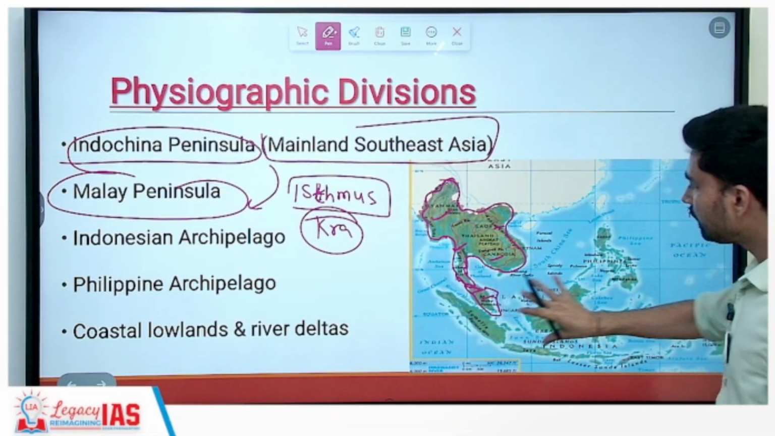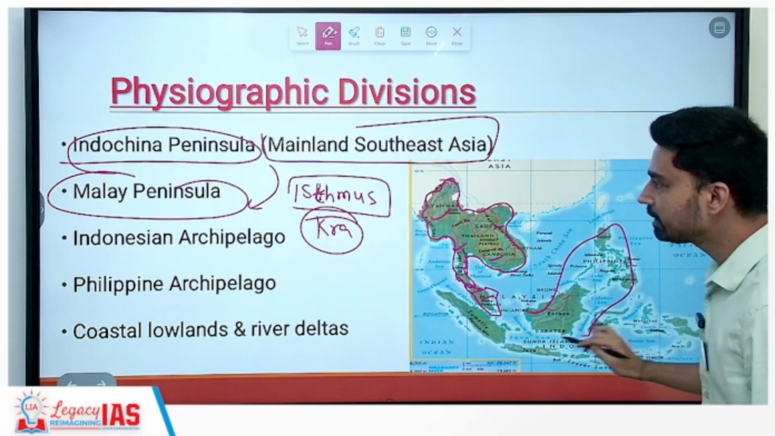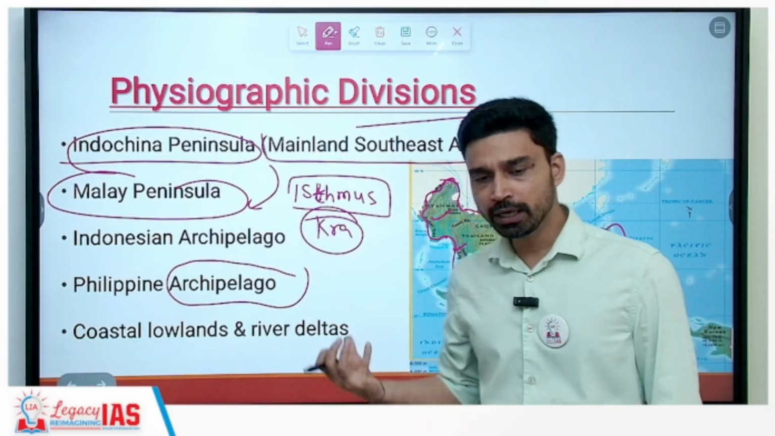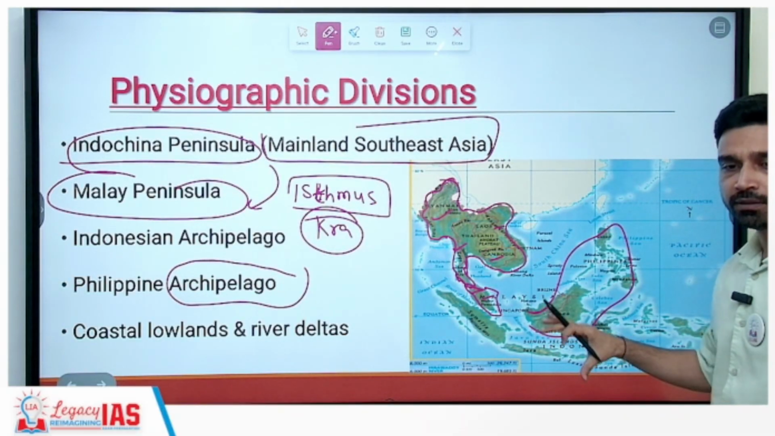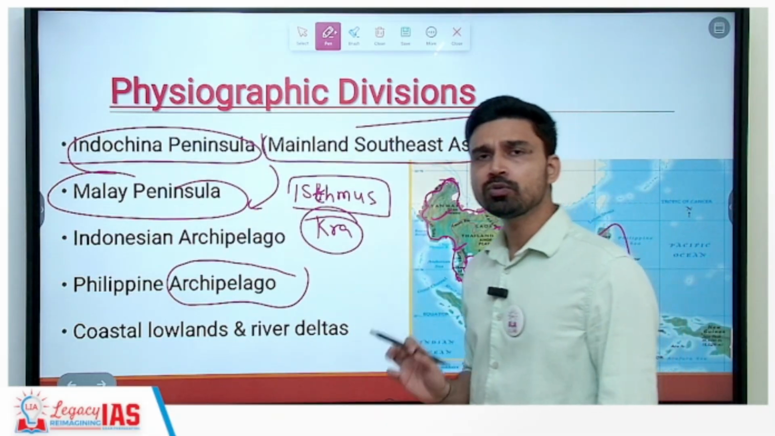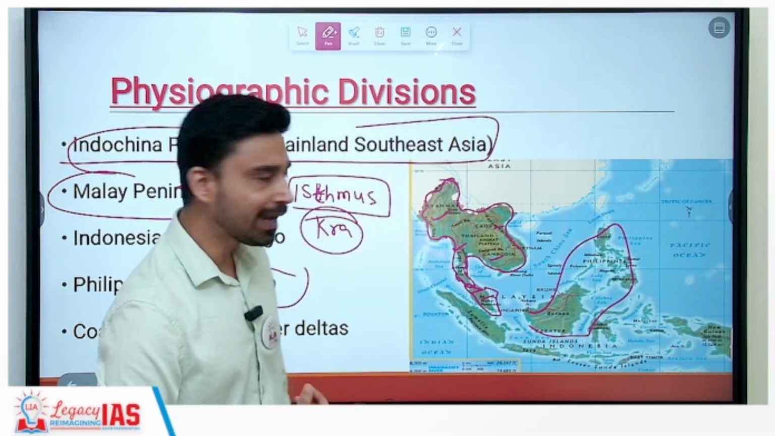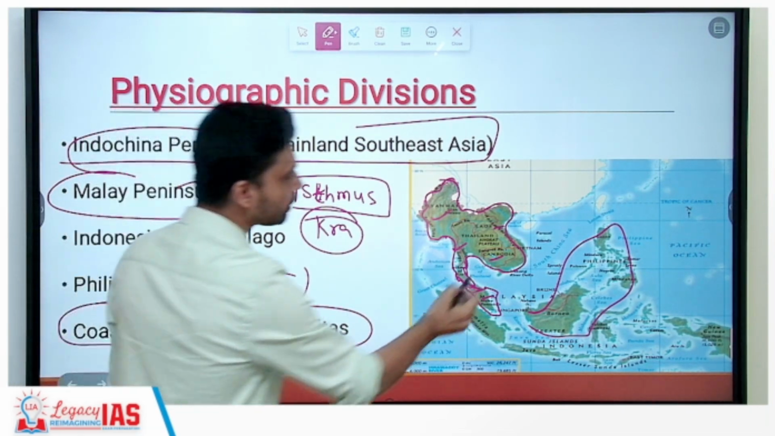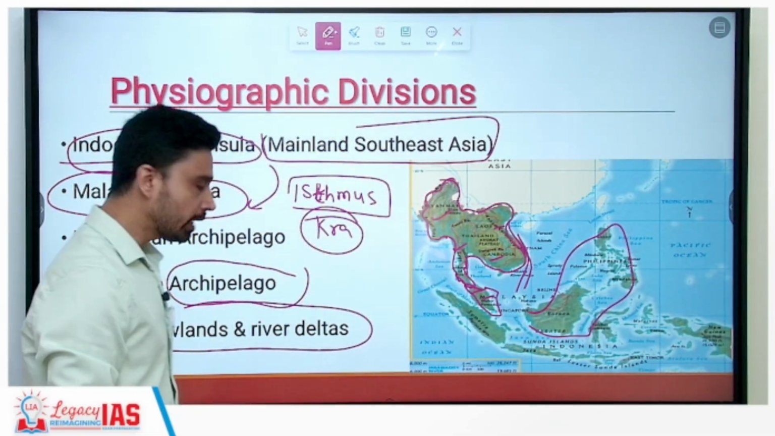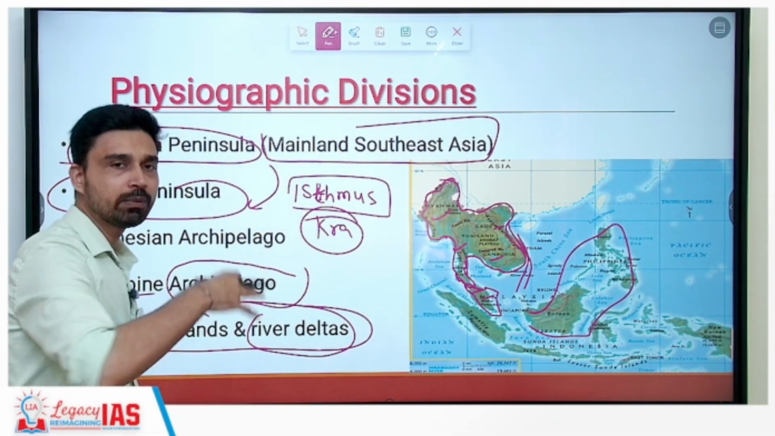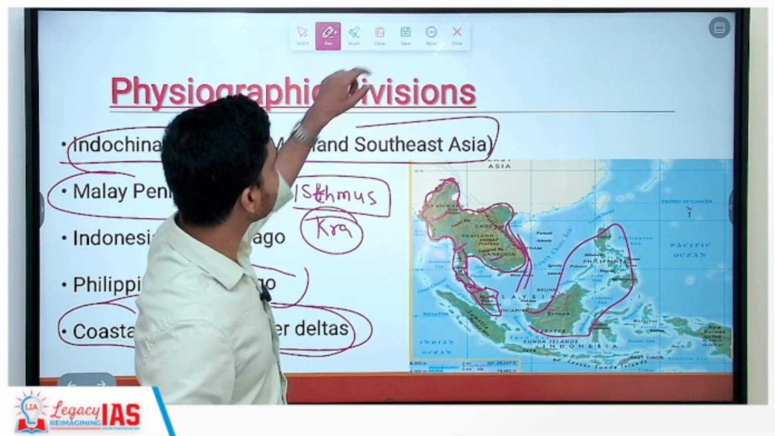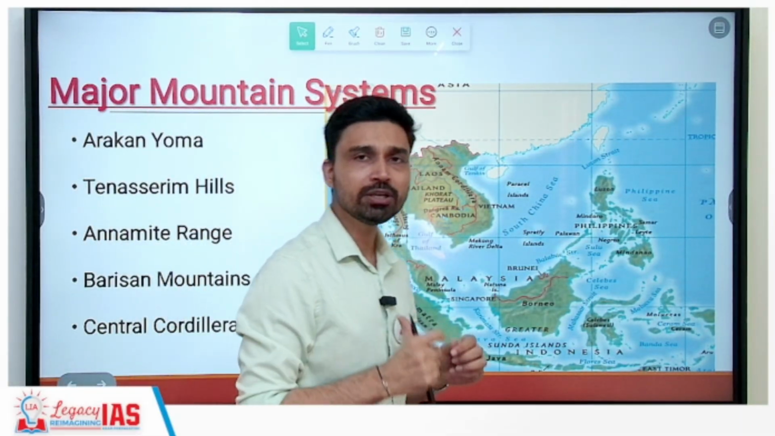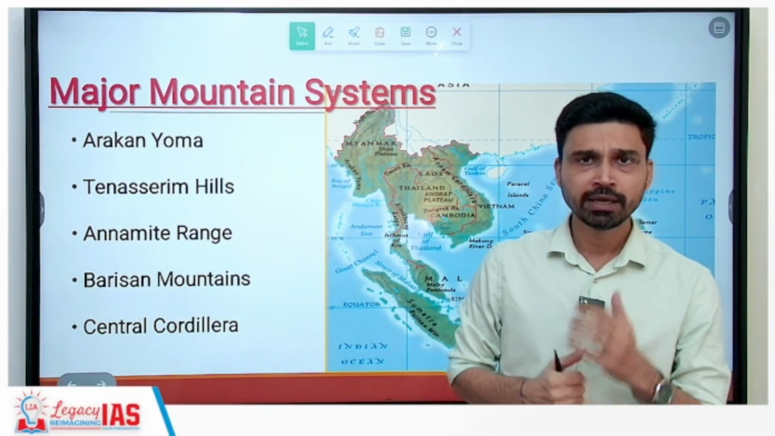Then as we move further away, this entire region is referred to as an archipelago. Archipelago is a term that means a group of islands. Here you will find a number of islands which make up the Philippines and also the Indonesian islands. These are all volcanic islands. Then in the coastal area of Vietnam, you will find deltas formed by rivers such as the Mekong, and you also have lowlands, that means fertile alluvial plains, very significant for agricultural activities. That's the geographical division. Now, one of the major landforms that covers the entire Southeast Asia is the mountain system.